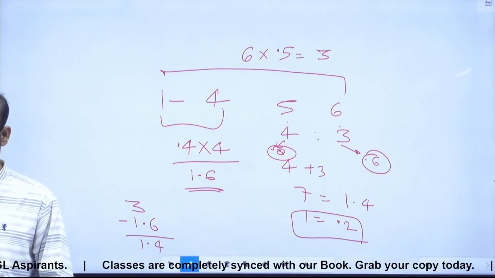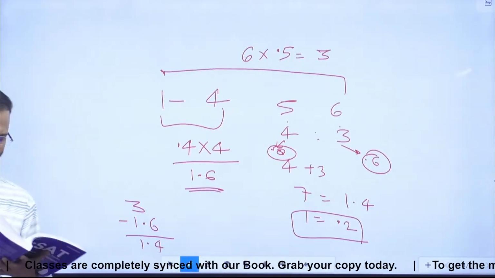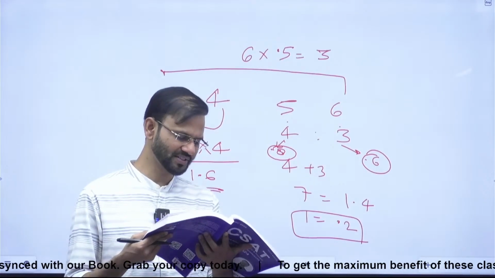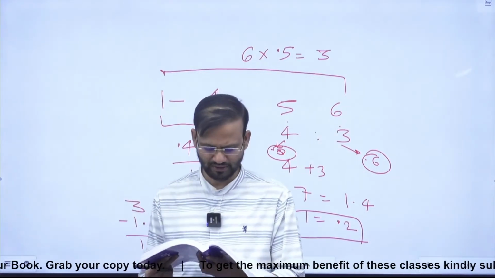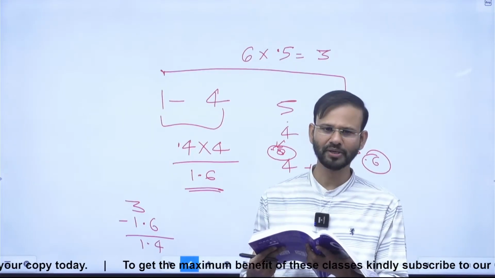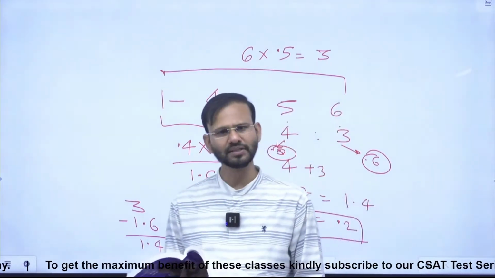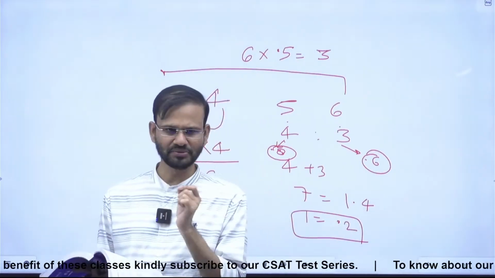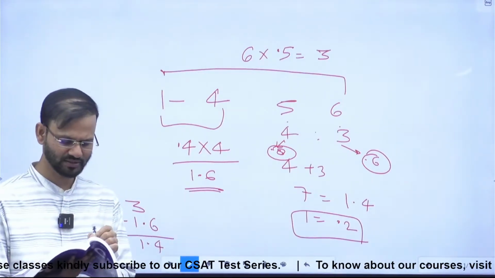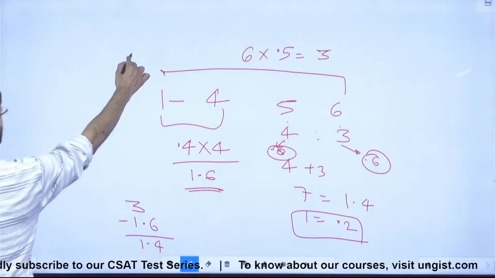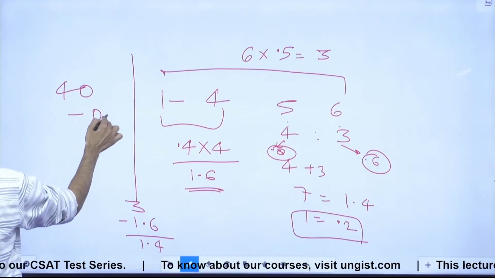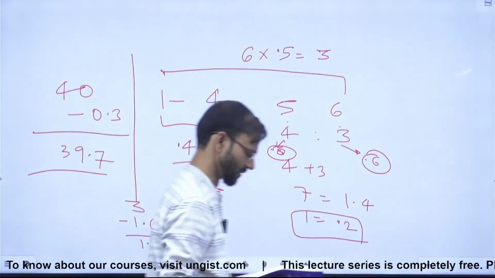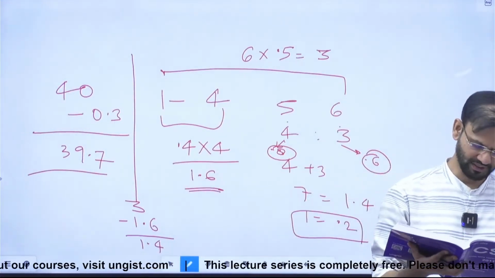It is written that the average marks of 40 students are given to be 40. Sorry, average marks of 100 students are given to be 40. It was found later that the marks of one student were 53, which were misread as 83. Guys, 83 is written, if you make it 53, it will be reduced by 30, right? So minus 30 will be distributed among 100 members, right? 100. So minus 0.3. Each one will get minus 0.3. So 40 minus 0.3. Right? So this will be what? 39.7. Guys, is it clear? Okay, let's go.